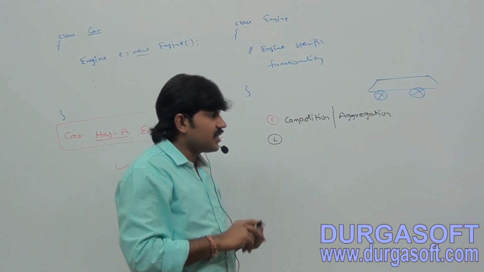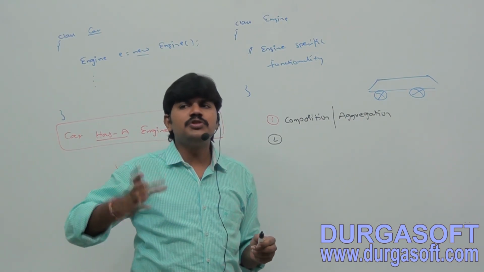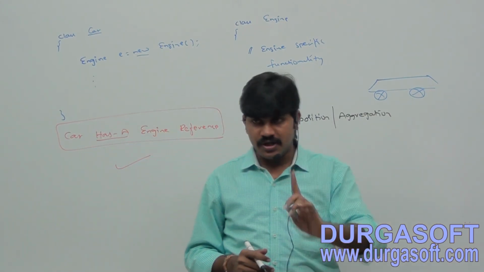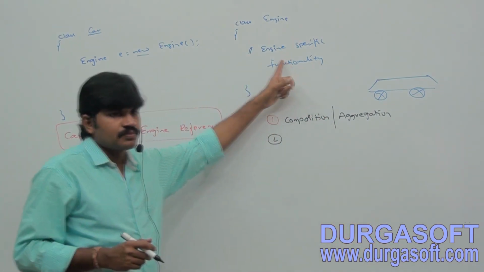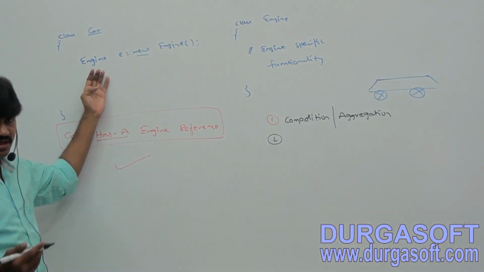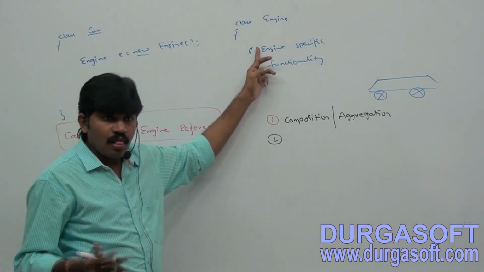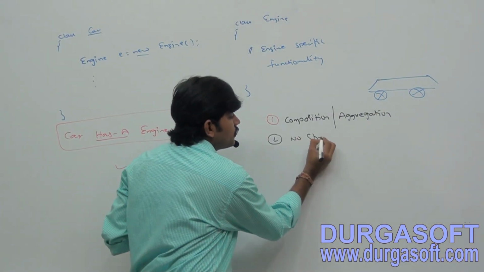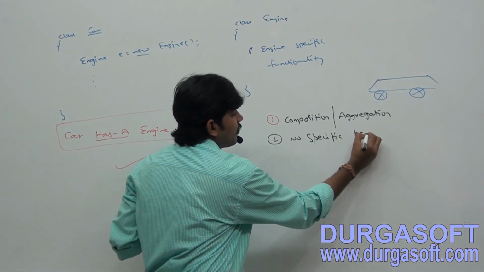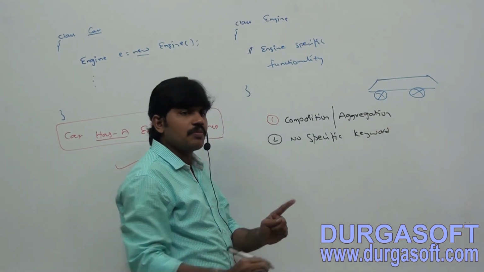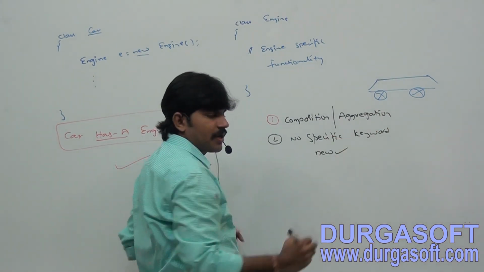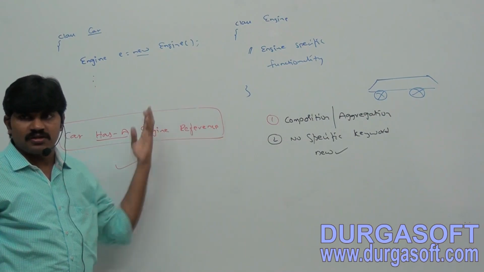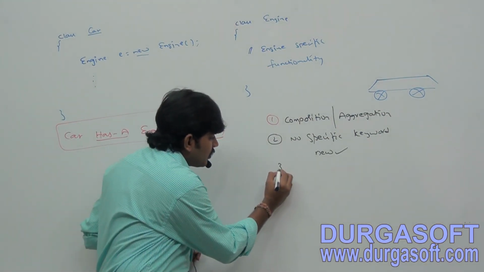Second, by using which keyword can we implement a has-a relation? There is no specific keyword to implement has-a. If it is an instance method, create an object and you can make this functionality available. If it is a static method, even an object is not required. There is no specific keyword, but most of the time we depend on the new operator. Create an object, and by using this object you can make this functionality available. Okay, next, the third one.